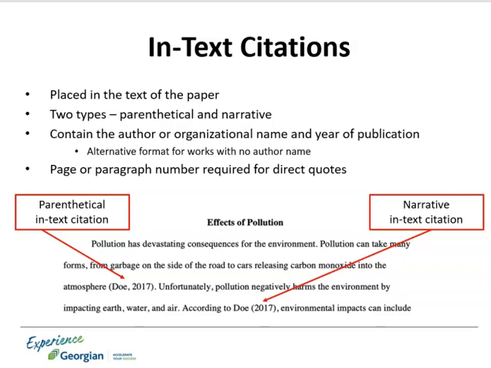However, alternatively, you can include the author's name as part of your sentence. You will notice in the example above, it says "according to Doe." In this case, Doe is the author's last name and has been included as part of the sentence. The publication year appears in parentheses beside the author's name, and a paraphrasing of Doe's work follows this in-text citation.